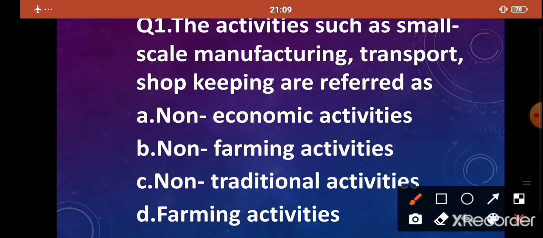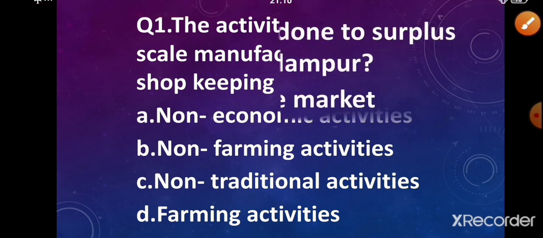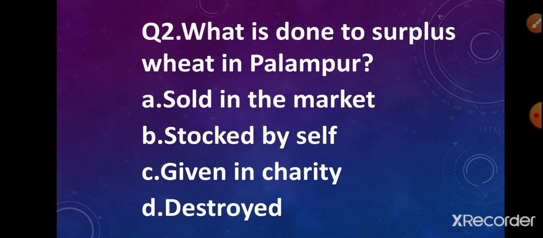Once again, I'll repeat the question. The activities such as small scale manufacturing, transport, shopkeeping are referred to as option A, non-economic activities, option B, non-farming activities, option C, non-traditional activities, option D, farming activities. Yes, the correct answer is option B, non-farming activities. Very good. Let us move on to the next question.